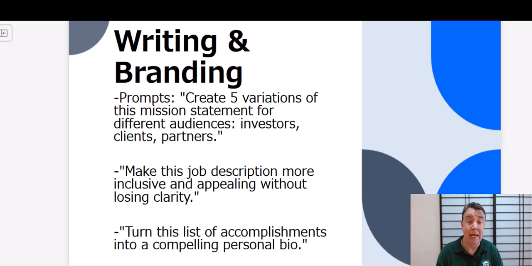Writing and branding. Prompts: Create 5 variations of this mission statement for different audiences: investors, clients, partners. Make this job description more inclusive and appealing without losing clarity. Turn this list of accomplishments into a compelling personal bio.